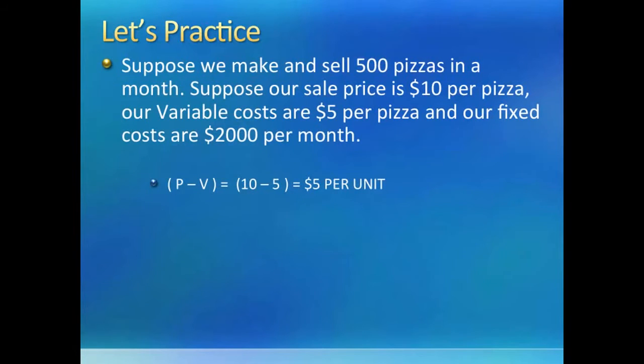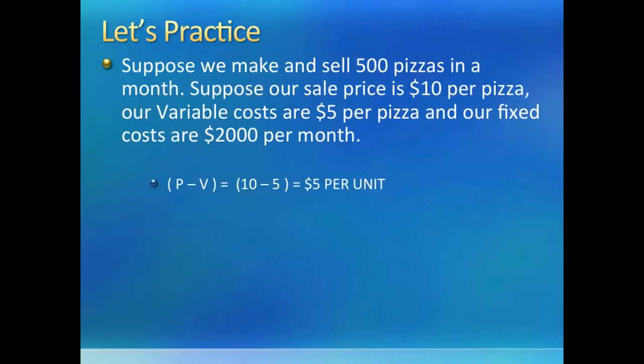Let us use some simple numbers to understand everything we have learned so far. First, read the problem carefully. Notice that our P, the price per unit, is given to us at $10 a pizza. The variable cost V is given at $5 a pizza, and our total fixed expenses are $2,000 a month. Let us suppose we are selling 500 pizzas currently.